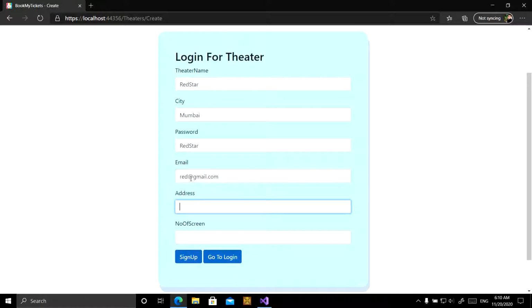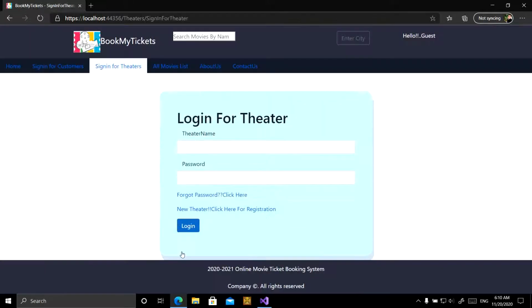Address Kandivali, Mumbai. Number of screens 11. Now we have successfully registered Red Star as a theater in our site.